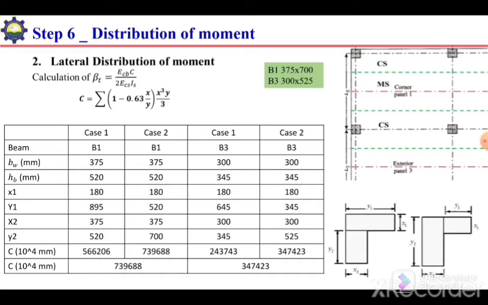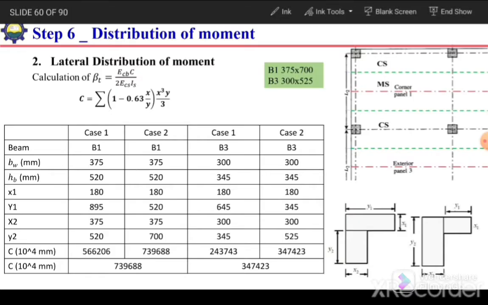To calculate beta t, first we need this C value. We need to calculate beta t because we have already calculated the alpha f value just after selecting the thickness of the slab, but the beta t value is not calculated before. For beta t, we see the formula.